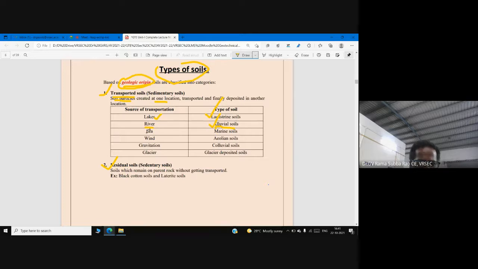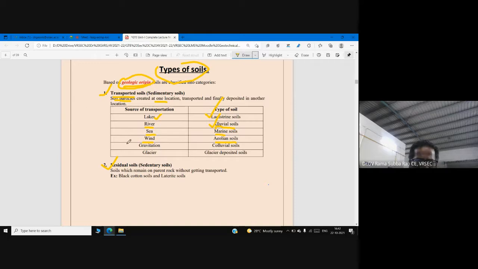If the source of transportation is sea, we call it marine soil. If the source of transportation is wind, this could happen in a country like India. We have desert soils. A typical example is the deserts in Rajasthan in India. So we have aeolian soils, for which the source of transportation is wind.